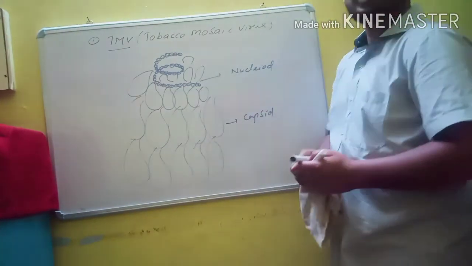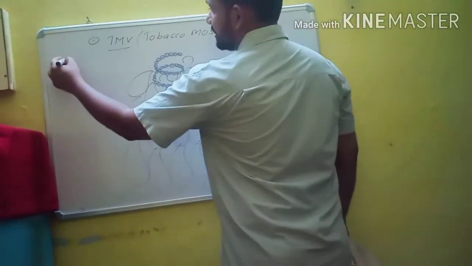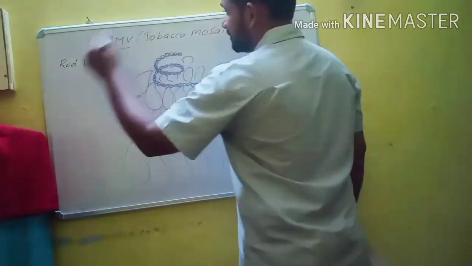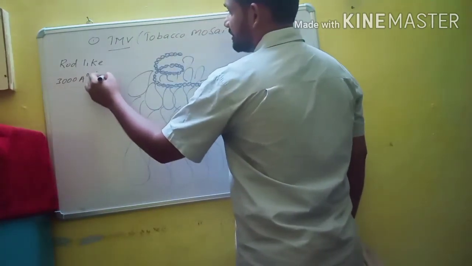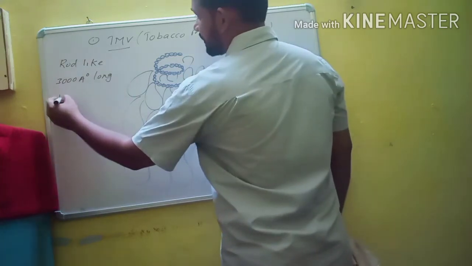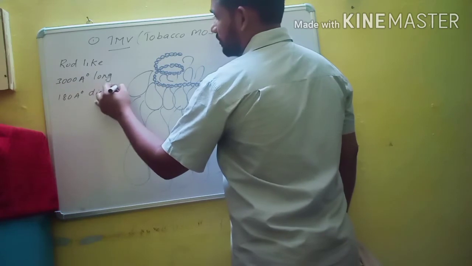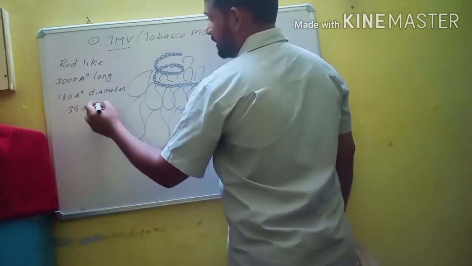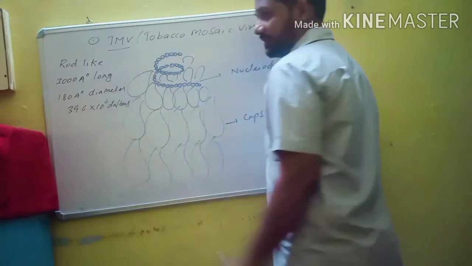So this is the tobacco mosaic virus, and it is usually rod-like. It is a rod-like virus, 3000 angstrom units long and 180 angstrom units in diameter, with 39.6 into 10 to the power of 6 Daltons molecular weight.